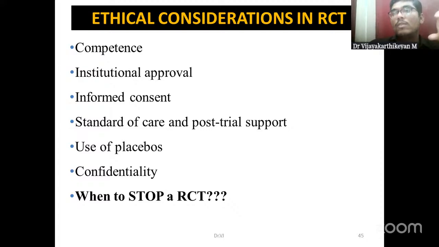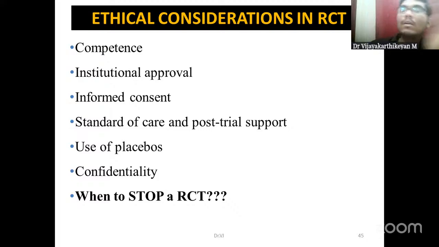For those individuals who are going into the study group, what all things will we be doing? What will be the intervention? What will be the intensity of the intervention? What will be the follow-up? What are the benefits? What are the risks? All this information has to be decided upon. And if there is some kind of untoward event, what are we going to do? Adverse events also have to be taken care of, and post trial support should also be there.